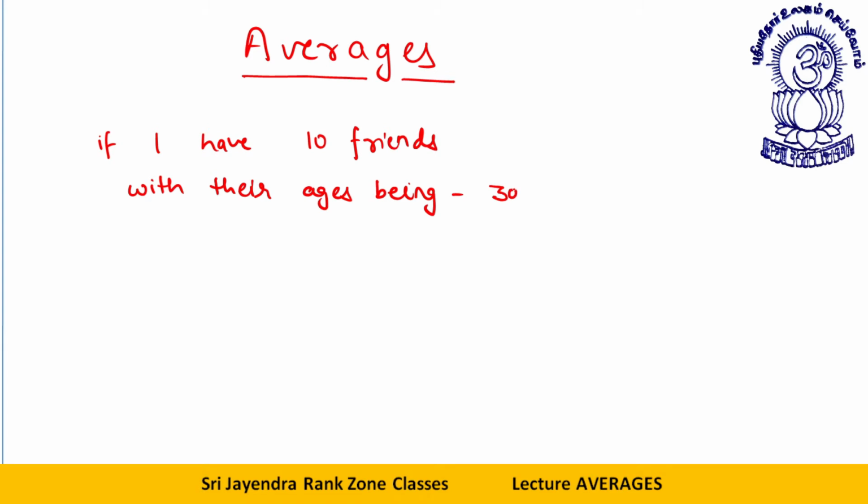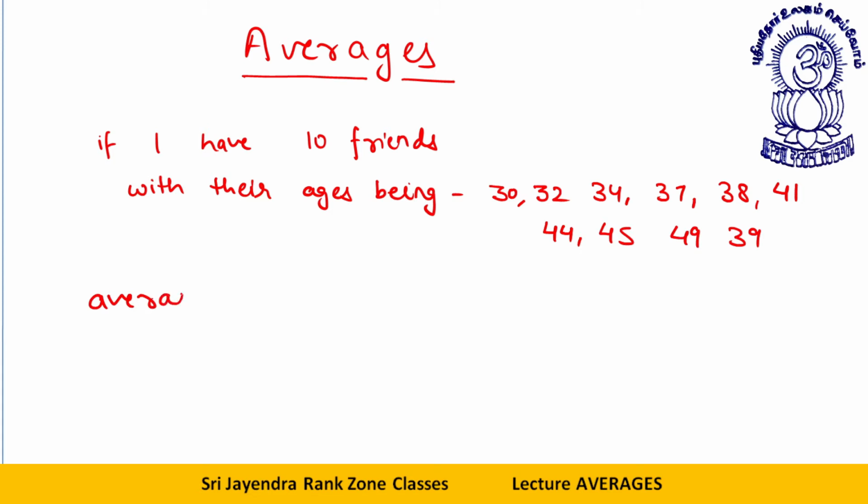Let me take people of my age group: 30, 32, 34, 37, 38, 41, 44, 45, 49, 39, like this. If I need to take the average, what will be the average of this?